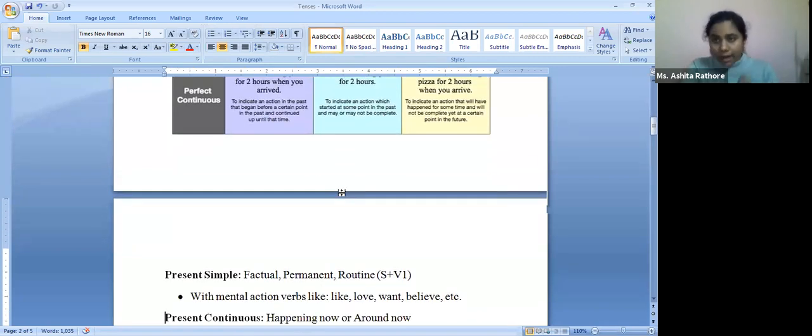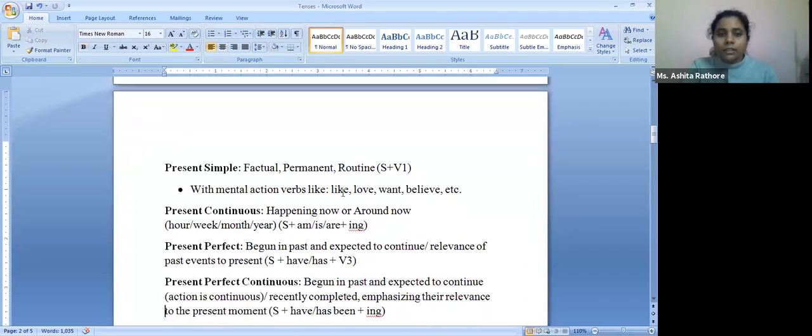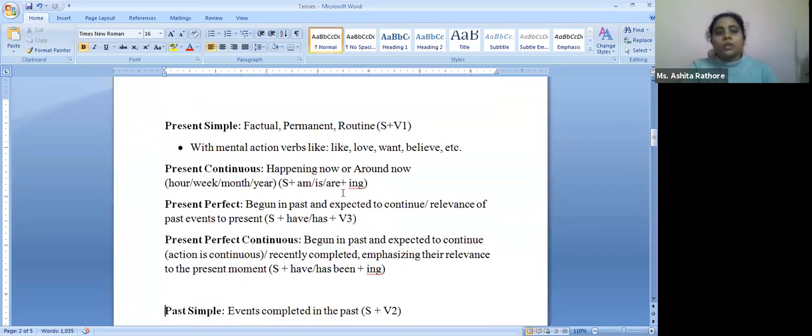Now we look at the grammatical rules that appear. Again, a very quick revision when we are talking about present tenses, all the 4 different present tenses. So when it's simple, you talk about something factual, something permanent, something routine. It will also be used with mental action words, for example, like, love, want, believe. Usually you end up using simple tense. If you're stating a fact, that he loves eating bruschetta, or I believe in you, or anything like that, any mental action verbs usually end up using simple present.